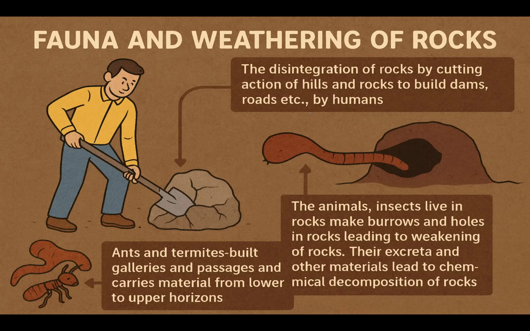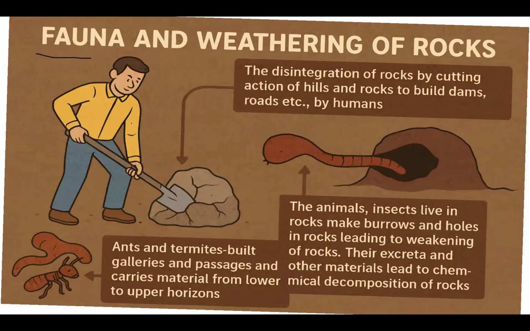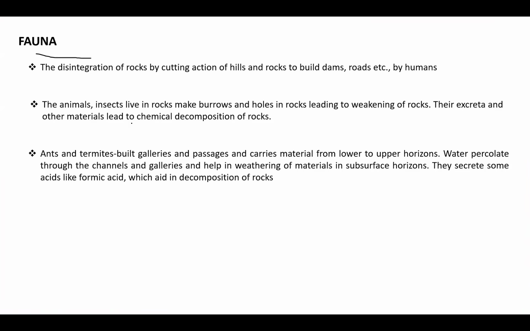Coming to animals, burrowing animals are very small, like earthworms. Their excreta contain some mild acids like carbonic acid, released by earthworms or other animal dwellers in the soil, which leads to the decomposition of rock. Again, ants and termites build galleries and passages, carrying material from upper to lower horizons or the reverse. This is how fauna plays a major role in the weathering process. This is for your preparation notes.